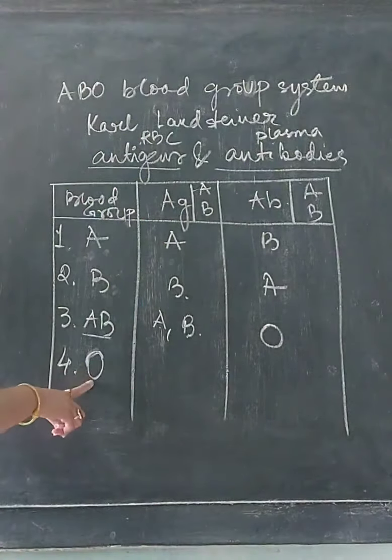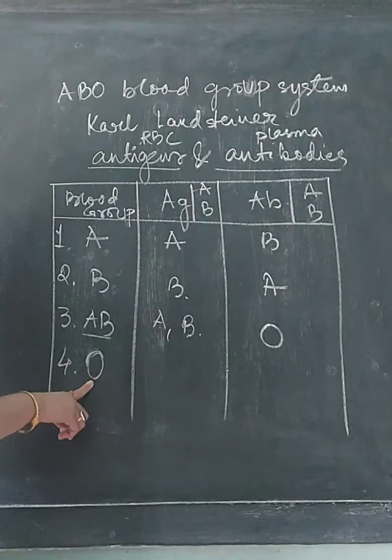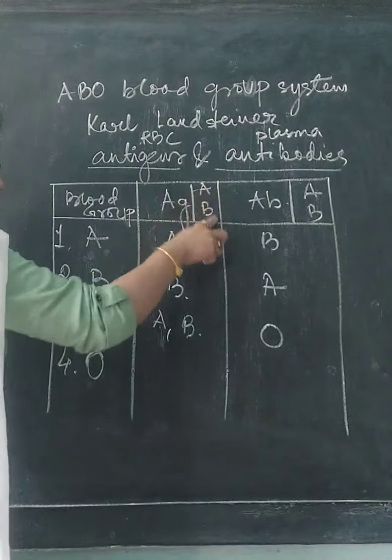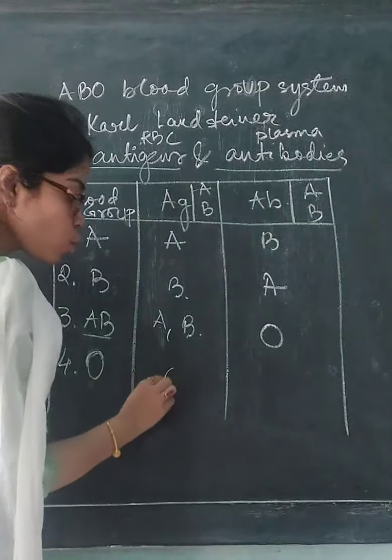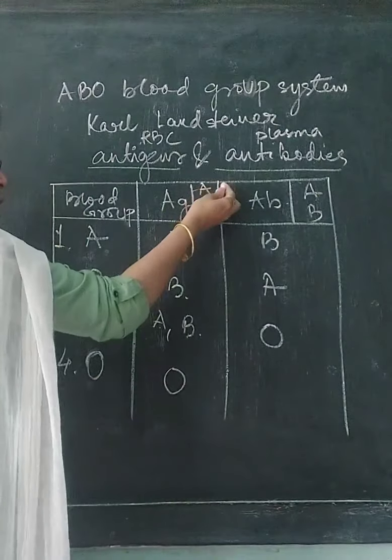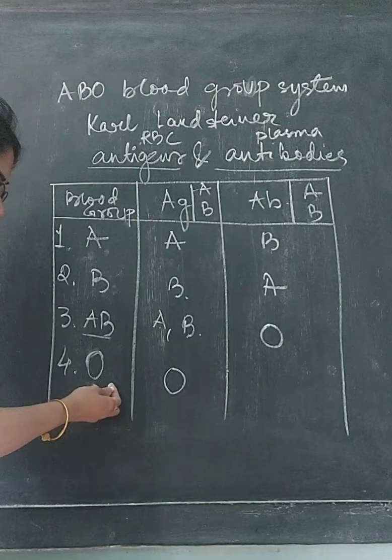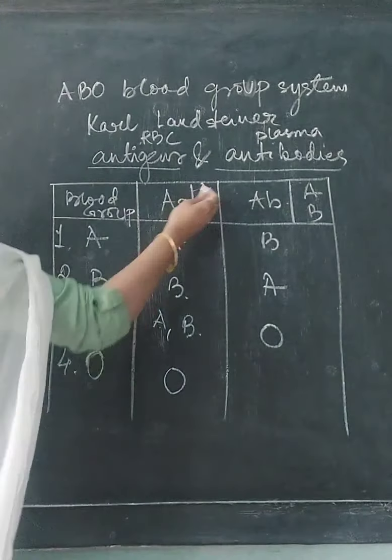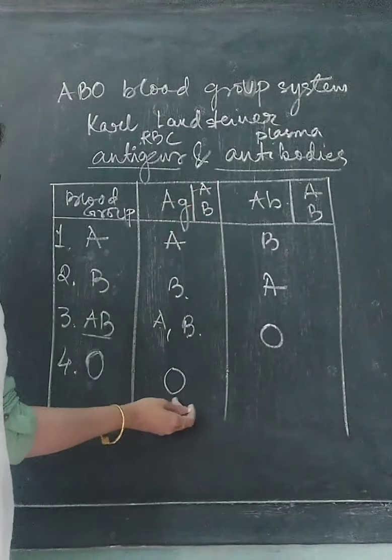Lastly, coming to blood group O. Blood group O means none of the antigens of A and B are present. That means no antigen is present here. Only two are here, so none of these matches. So no antigen is present here.